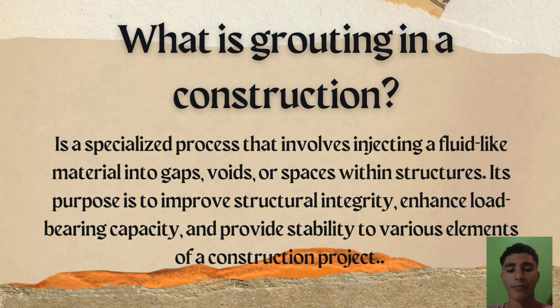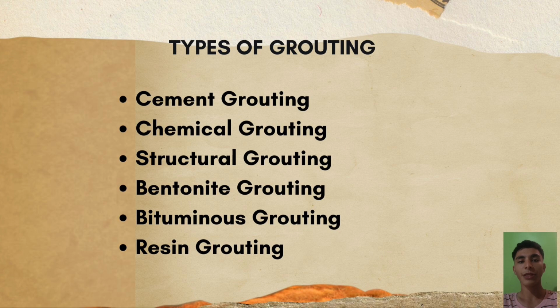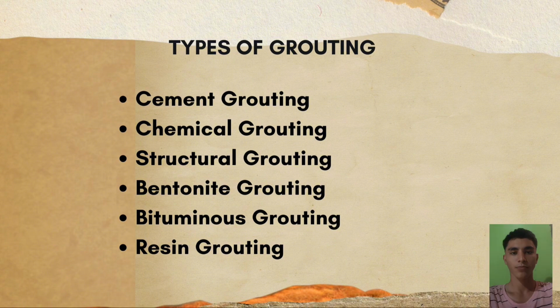structure over time. There are different types of grouting: chemical grouting, cement grouting, structural grouting, bentonite grouting, bituminous grouting, and resin grouting. So, let's discuss this one by one.